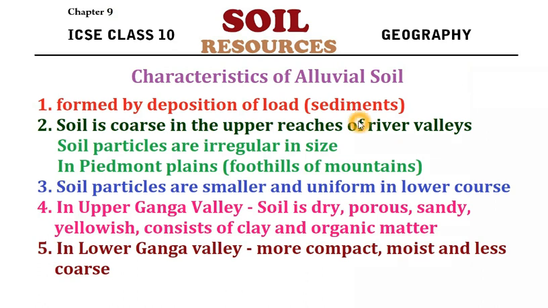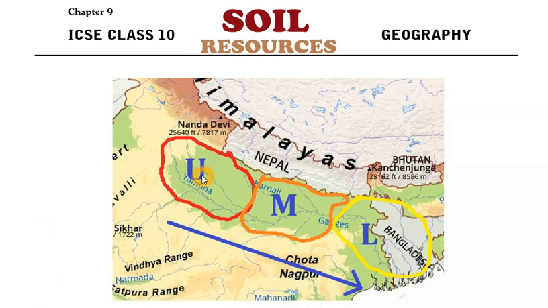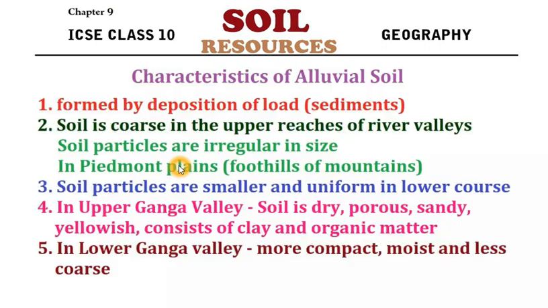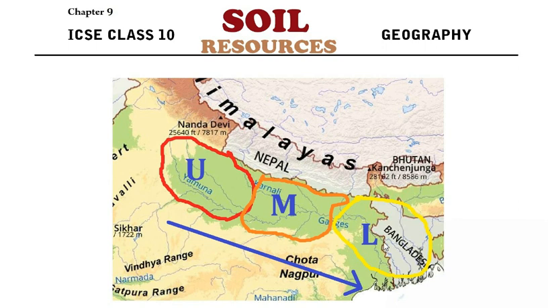And in the upper course of the river, that means in this area or towards the foothills of the mountains, the soil particles are irregular in size. They are comparatively larger and irregular in size. Not only that, they are coarse, hard and stiff. This is found in the Piedmont plains or the foothills of mountains. In the upper course of the valley, the soil is much coarser. But as we go down the valley, soil particles are smaller and more uniform. And in the lower part of the Ganga plain, soil particles are comparatively smaller and uniform in size.